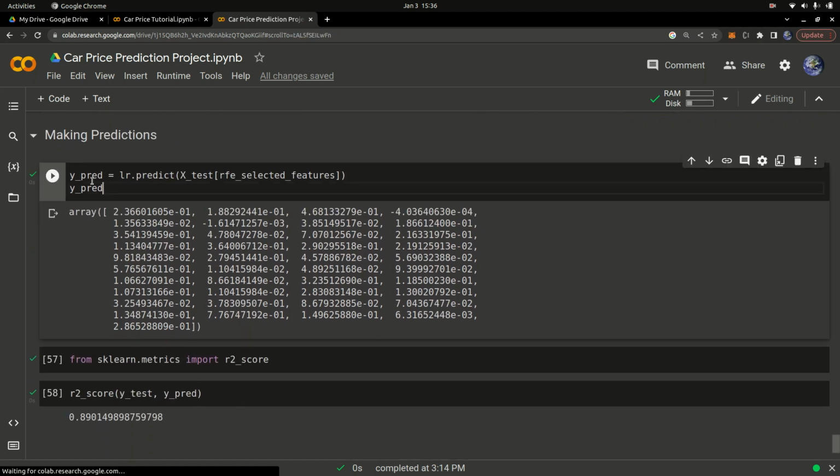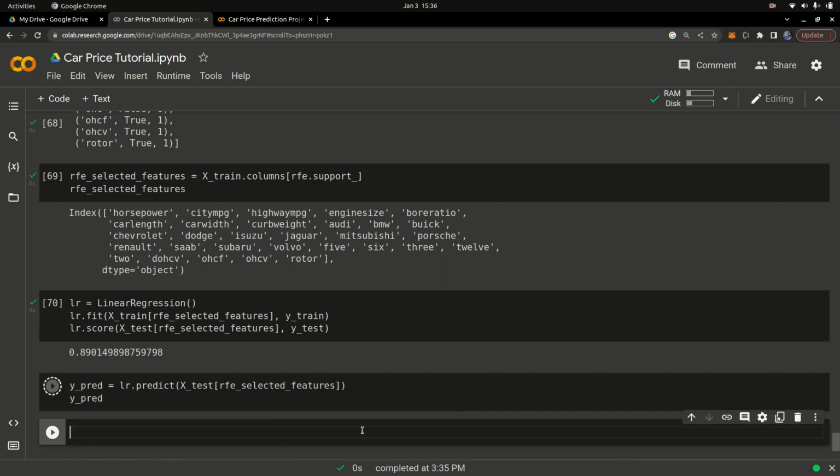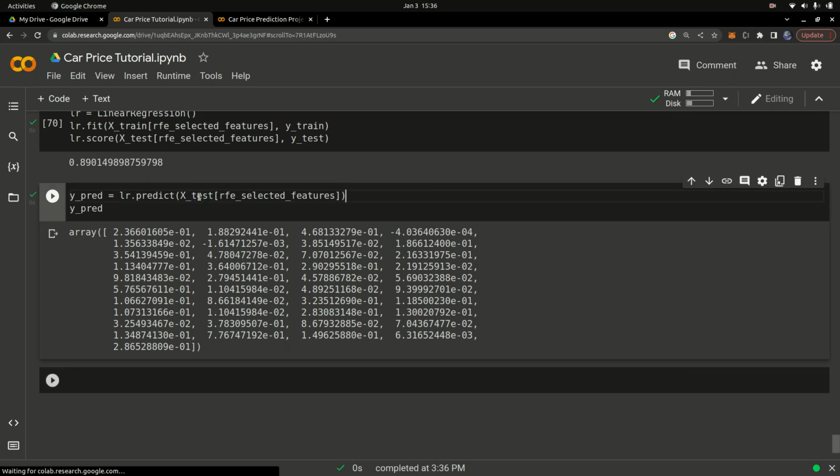And this is how you can make predictions. Now our model has learned. Let's tell our model to make some predictions on the test set, which is data that it has never seen before. We're going to tell it to make a prediction on this test data using the features that were selected by RFE. Once I have that done, you can see these are the model's predictions of the different prices, based on the features within this data frame.